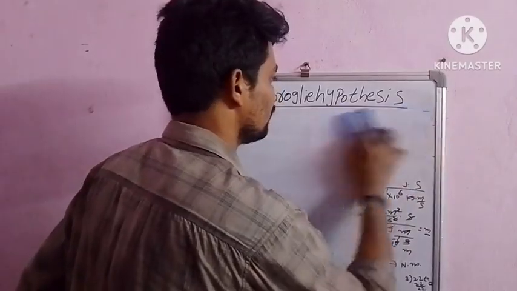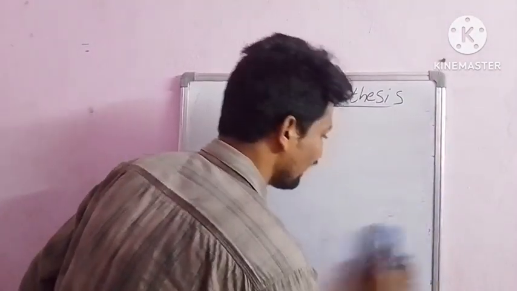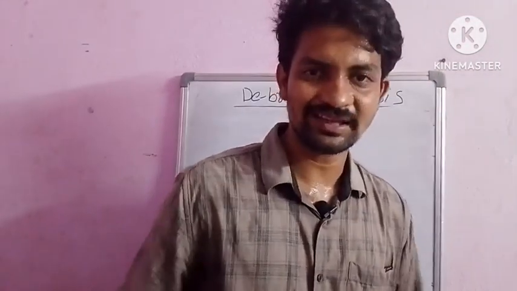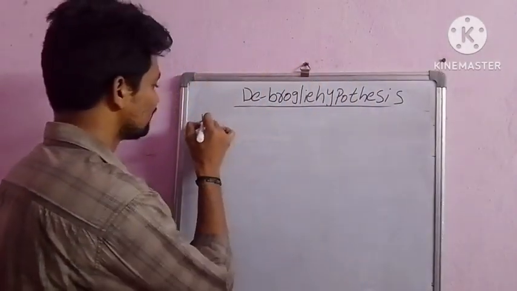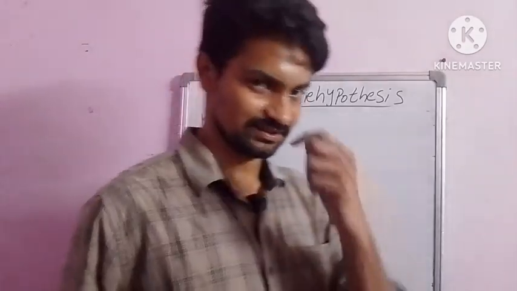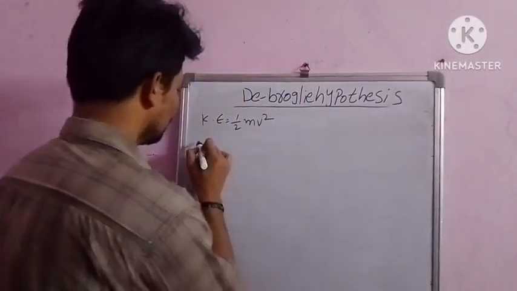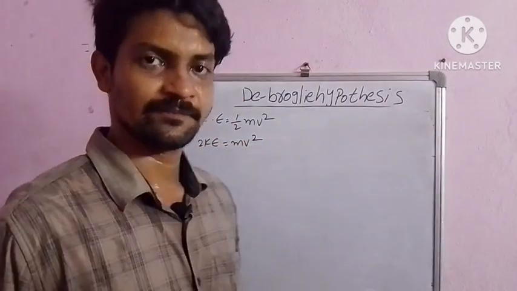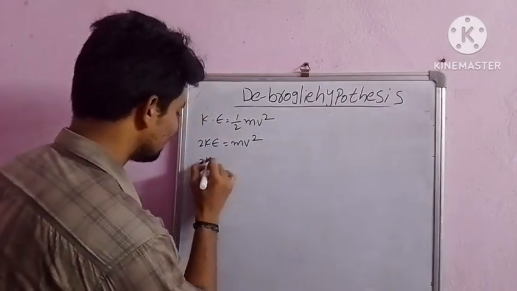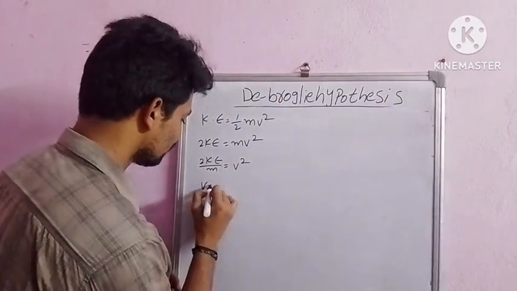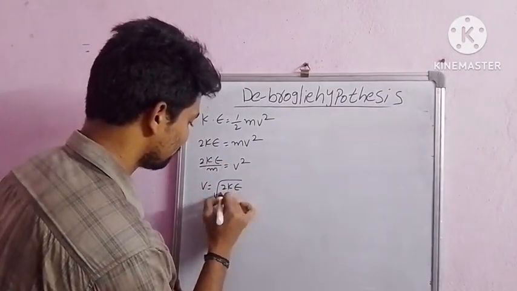Now we should look at what is the relation between kinetic energy and the De-Broglie hypothesis. Kinetic energy is what? KE is equal to half mv square. This is the kinetic energy. 2 KE is equal to mv square. 2 KE by m is equal to v square. v is equal to root over 2 KE by m.